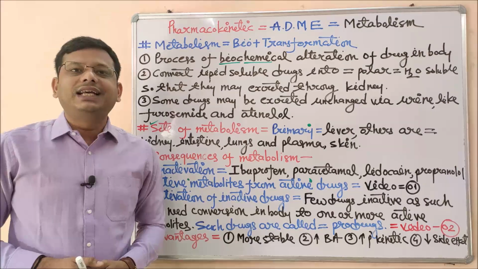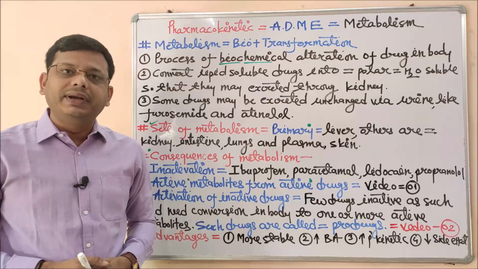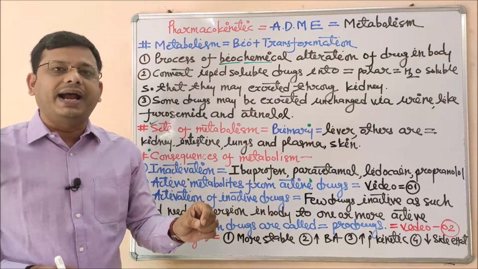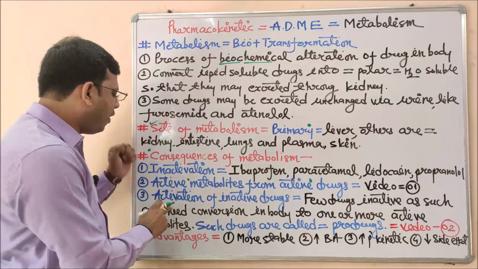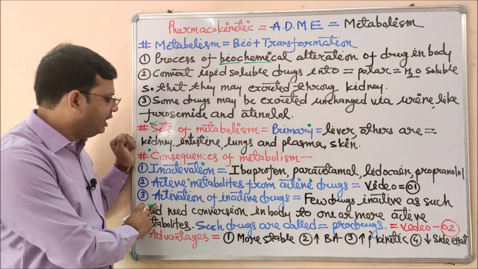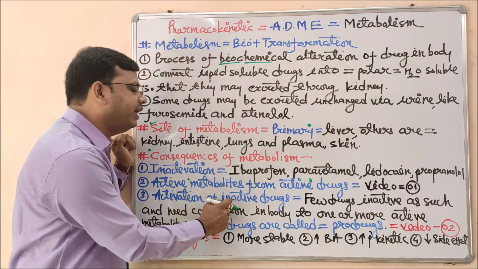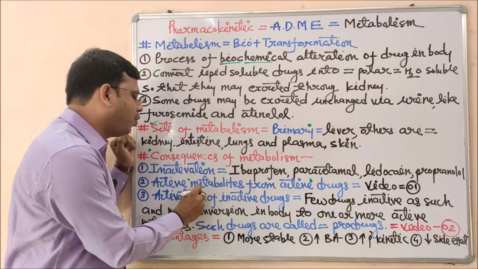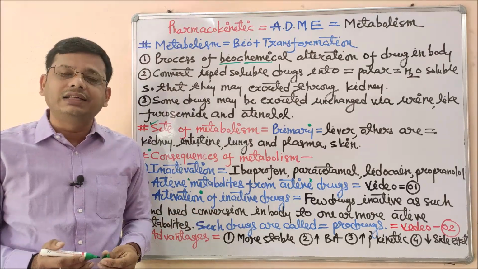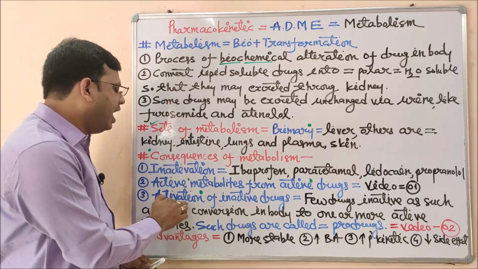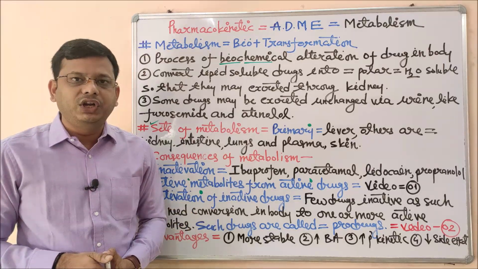Now after watching that table video, I think your concept regarding the conversion of an active drug into its active metabolite is clear. Now it's time to see another consequence, activation of inactive drug. This is one of the most important consequences, and most of the questions are asked from this parameter. What is the meaning of that?